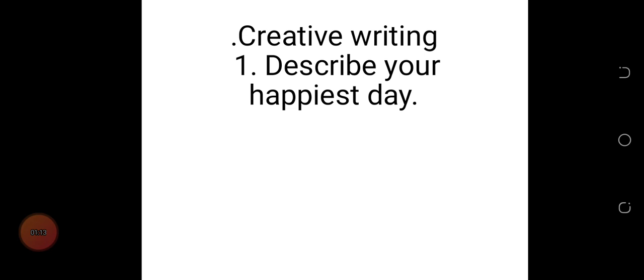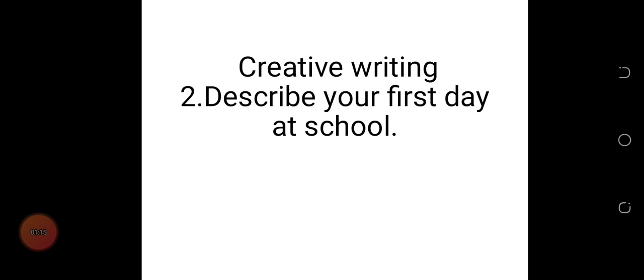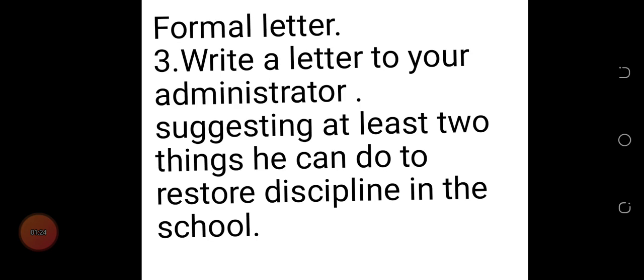Then 2, describe your first day at school. And the third one is a formal letter. You have to write a letter to your administrator, that's your school's administrator, suggesting at least 2 things you can do to restore discipline in the school.